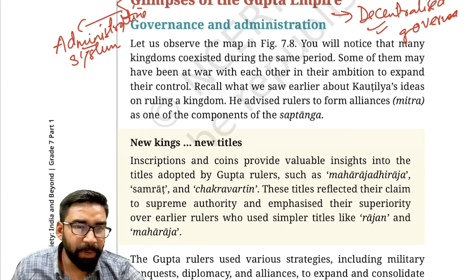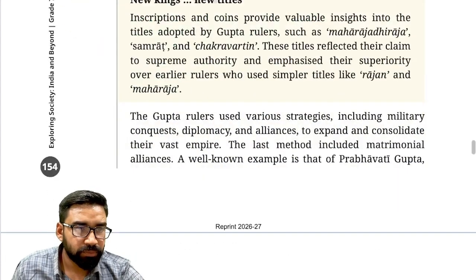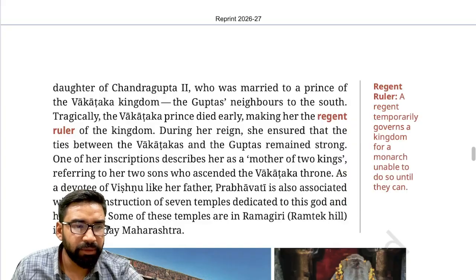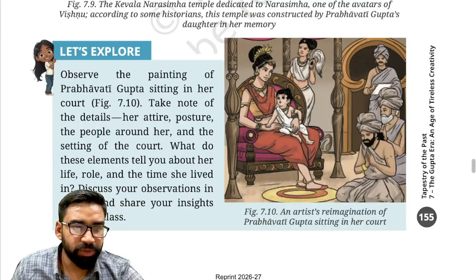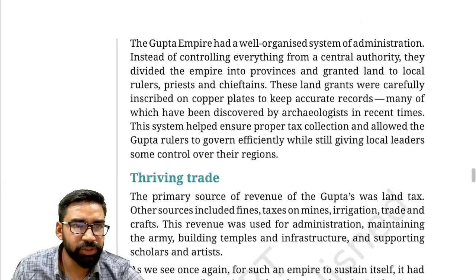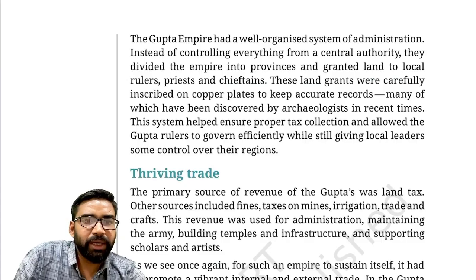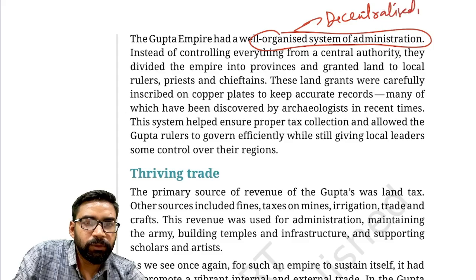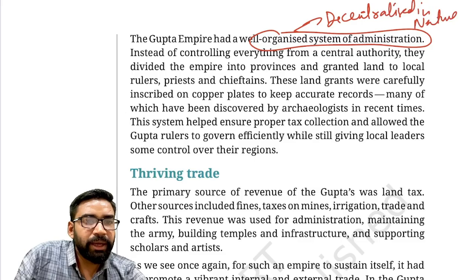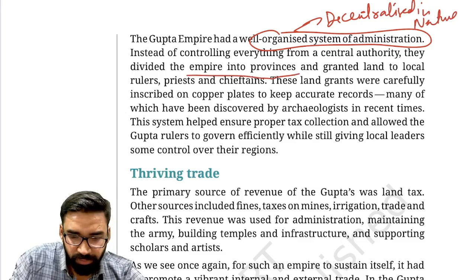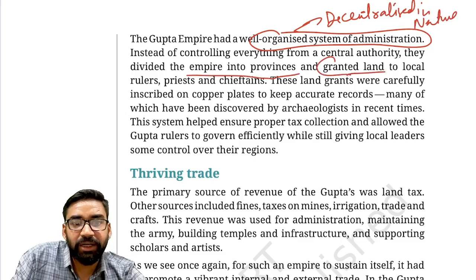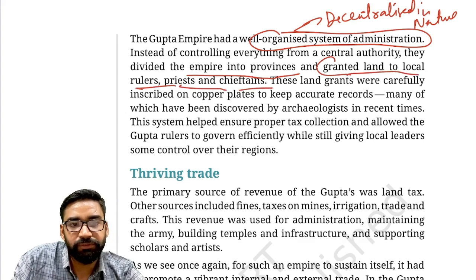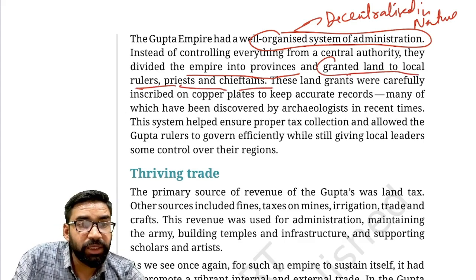So the empire was divided into provinces. Remember this. As you can see, the Gupta Empire had an organized system of administration, but it was decentralized in nature. Then the second important thing: the empire was divided into provinces and they granted land to local rulers, priests and chiefs, and these lands were carefully inscribed.